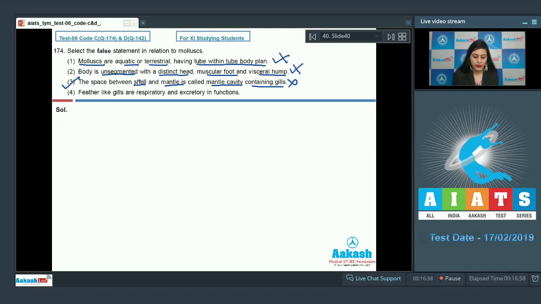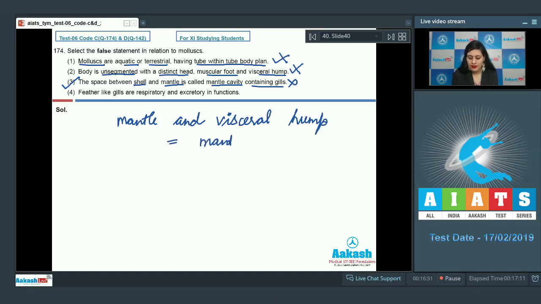The next statement given is, the space between shell and mantle is called mantle cavity containing gills. And as it is an incorrect statement, so this is a correct answer to our question. Because the space between mantle and visceral hump is known as mantle cavity. So the space is not between shell and mantle, it is between mantle and visceral hump.